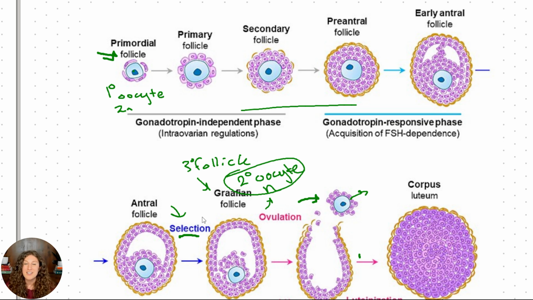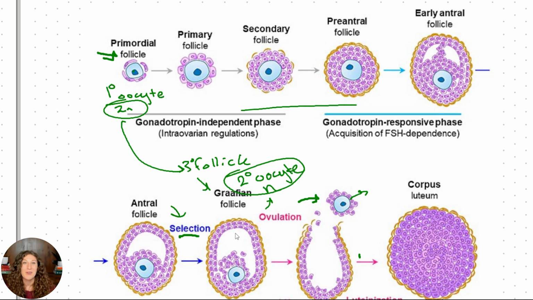If you like to learn this stuff for fun or to prepare yourself for medical school, when you will need to know these stages, please feel free to do so. But just know on the MCAT, it's really more about knowing that we have diploid cells as our primordial follicles, and then we end up as haploid cells right before ovulation. Those are the ones that have been selected for, and we only have a couple follicles that make it to that stage.